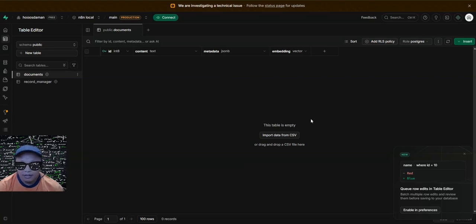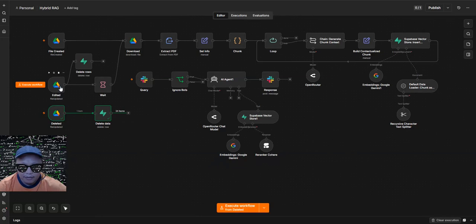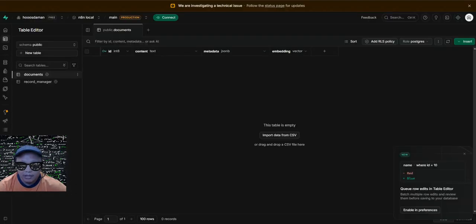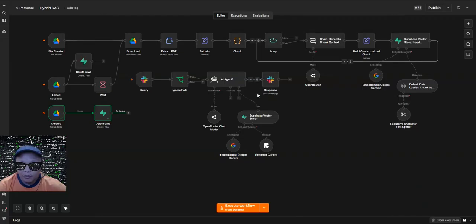So it's updating also. If we edit the file, maybe we uploaded Google Sheets or Google Docs and we updated it, it will update also here in the database because we assigned a specific ID, so it will detect. So I guess that's it. Okay, next time again.